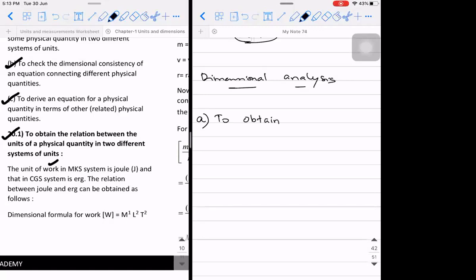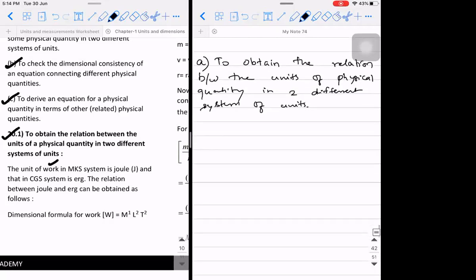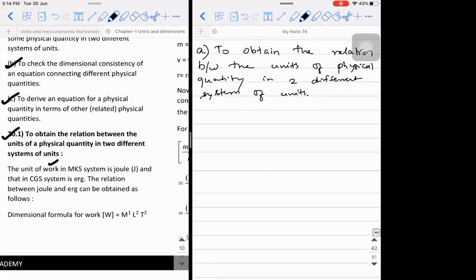To obtain the relation between the units of physical quantities in two different systems of units.